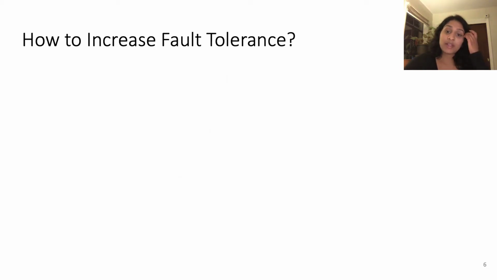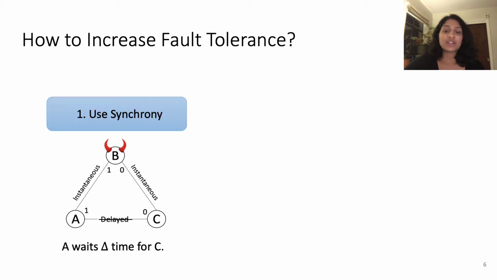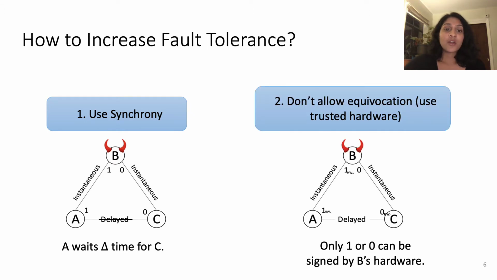So there's a couple ways to increase the fault tolerance of such a protocol. One way is to just assume synchrony, so the messages between the honest parties wouldn't be delayed. On the other hand, you can actually use trusted hardware to not allow equivocation by the Byzantine adversary. So one way to do this is to have a trusted hardware that must sign the value that the party is sending, and it will only sign one value.